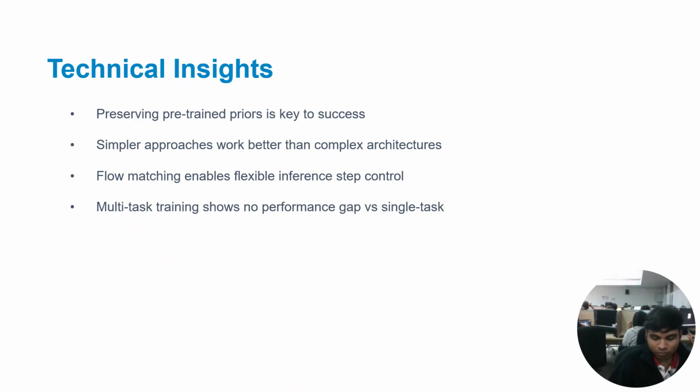So preserving pre-trained priors is absolutely essential for success. Simpler approaches actually work better than complex architectures. Sometimes less is more. Flow matching enables flexible control over the number of inference steps, and joint multitask training shows no performance gap compared to single-task training, which contradicts some previous beliefs in the field.